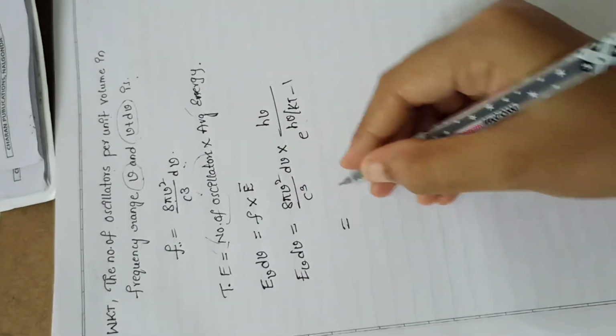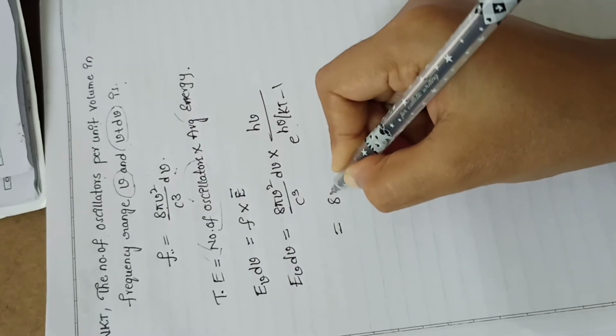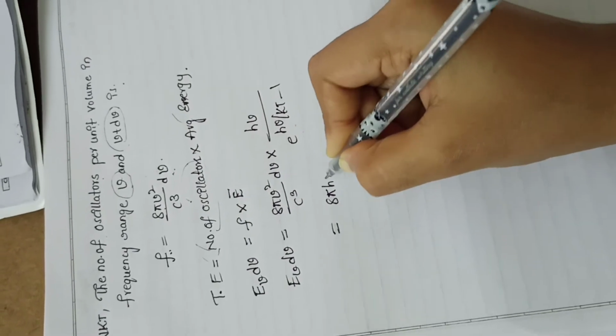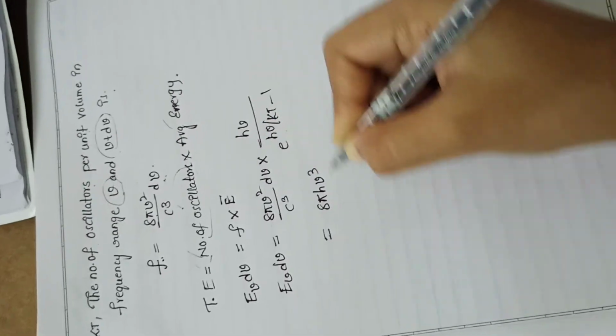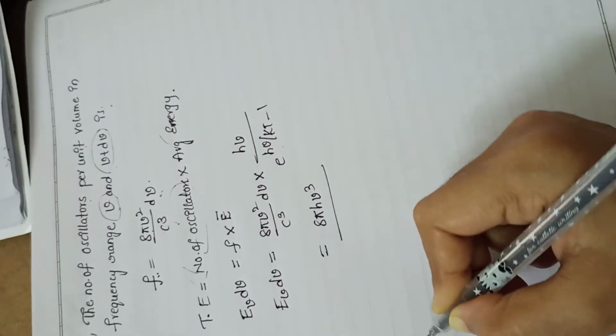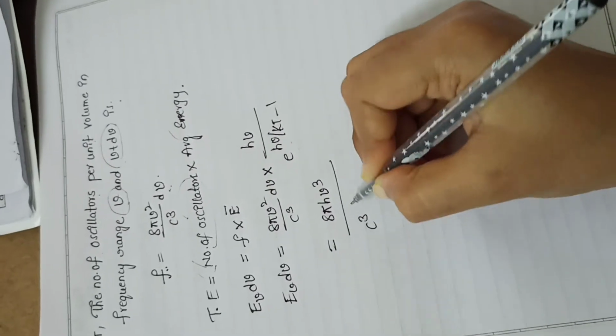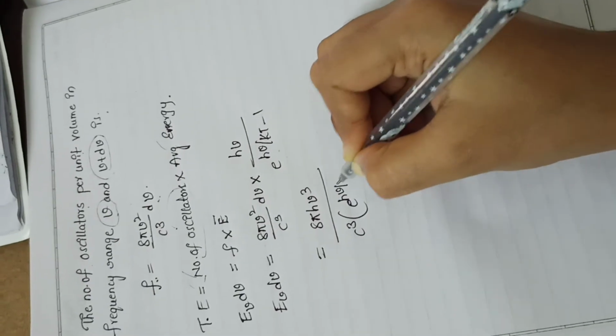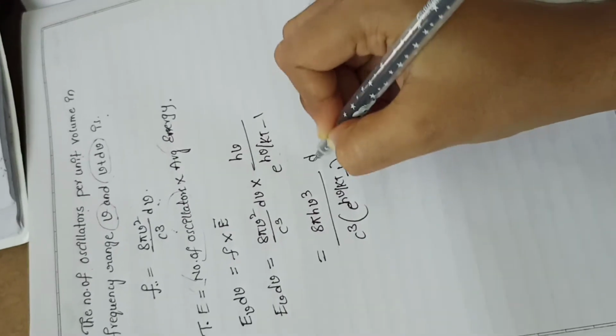Rewrite the above equation: 8 pi h nu cube by c cube into e to the power of h nu by kT minus 1, d nu.